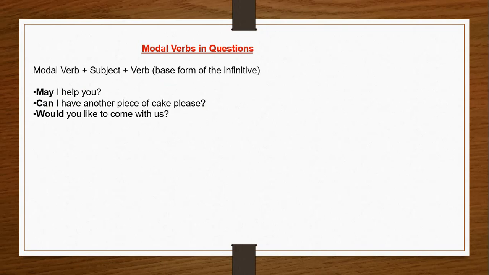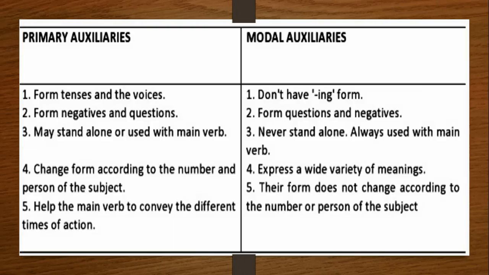Now, modal verbs in questions. How do we form interrogatives? As we know that modals function as auxiliaries, may will be used at the beginning, then the subject, then the verb. So in "May I help you?", I is your subject and help is your verb. May I help you? Can I have another piece of cake, please? Would you like to come with us?